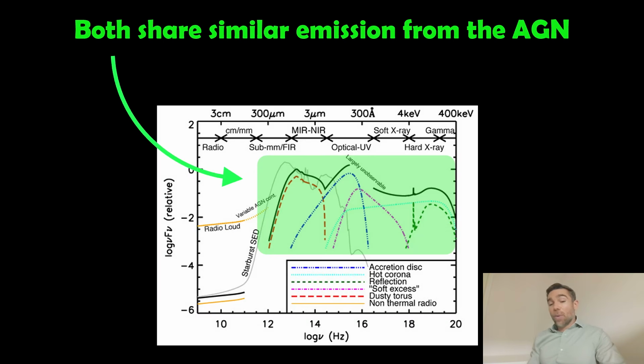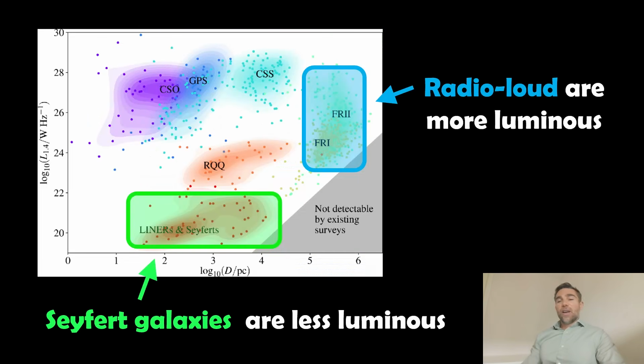So they share that common part, but the radio loud and radio quiet just differ in that first part there. So fairly obvious, I would imagine. Your radio loud galaxies are going to be more luminous. They're emitting more energy than your radio quiet or your Seyferts.